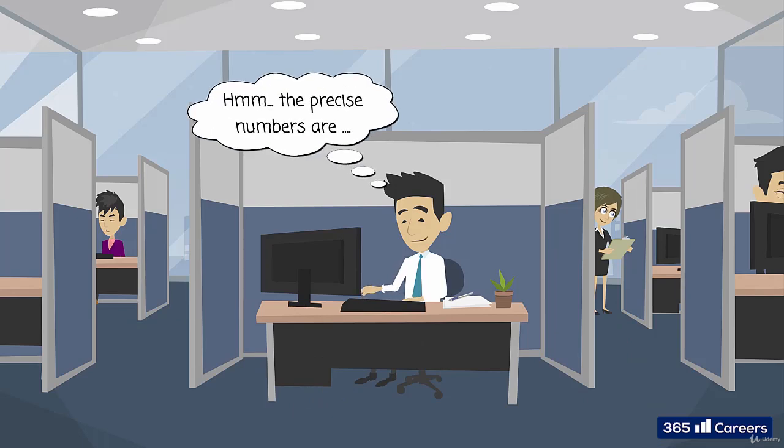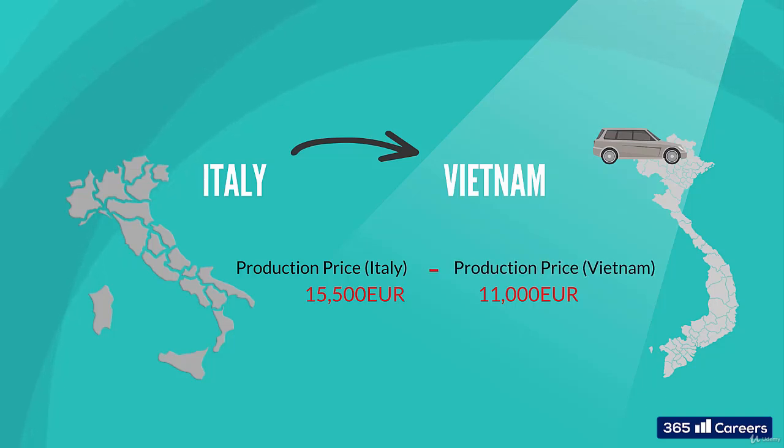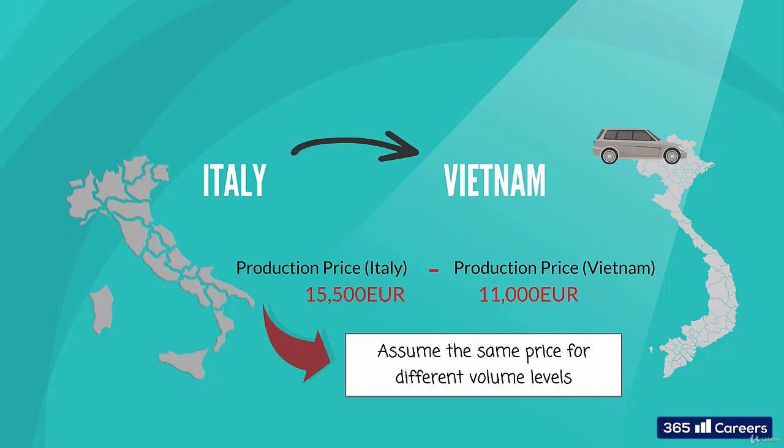After a deeper analysis, financial controlling came up with a more precise figure you can work with. If the price of production in Italy is $15,500, then they would expect that the cost of the same car in Vietnam would be approximately $11,000. For simplicity, we'll assume the same price for various volume levels.